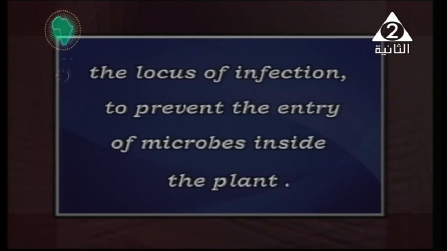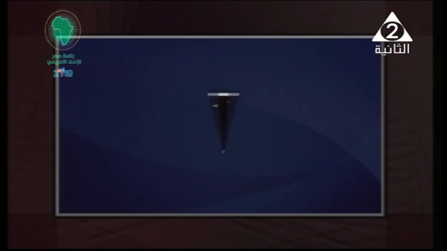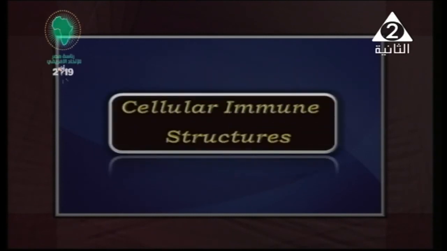infection. Okay, the gums are a group of substances that are secreted by the plant as a kind of response or activation in the plant to prevent the pathogen from entering the adjacent cells inside it, and also to prevent the entry of microbes inside the plant. And what else? The second way, which is cellular immune structures.